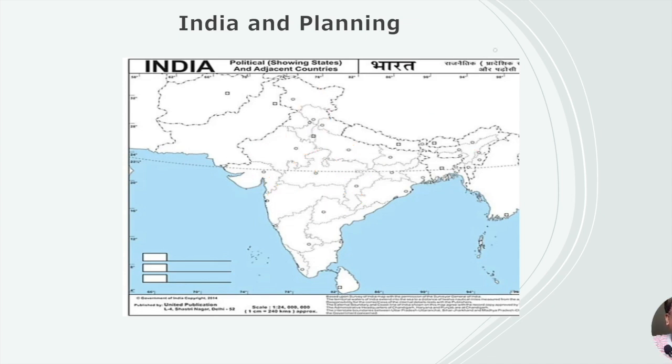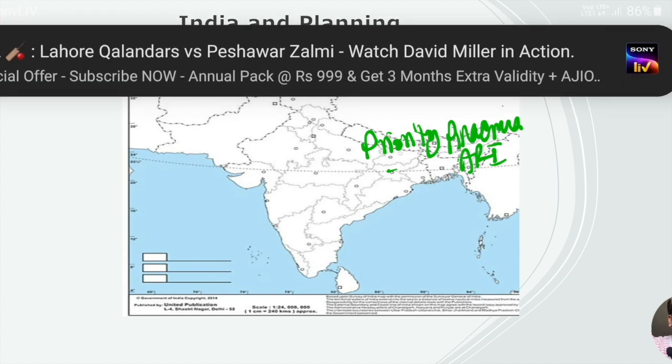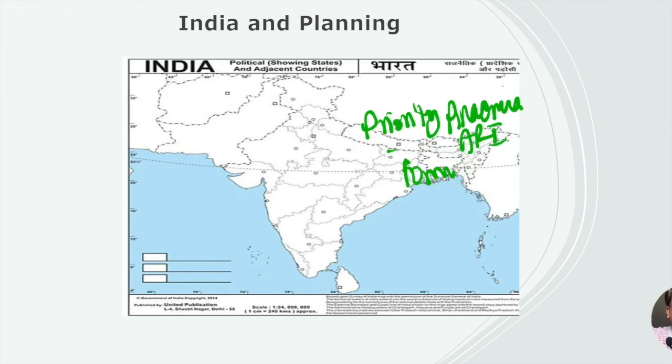Now, coming to the second part, we have to assign priorities for the problems we identified. For example, we identified respiratory infection, diarrheal infection, anemia, but we give priority to the anemia problem because it is more prevalent. We give priority to respiratory infection because it is causing a lot of mortality in children. You take these two problems and again formulate them.